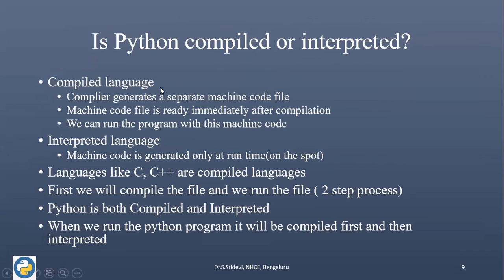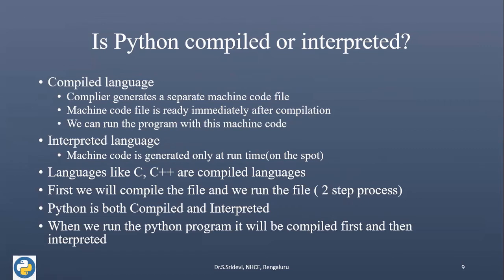Actually, to understand this, we need to understand what is called a compiled language and what is called an interpreted language. When a language is compiled, when you compile the file, the compiler will generate a separate machine code file. This file contains the machine code corresponding to the source code, and it is ready immediately after the compilation process is over.